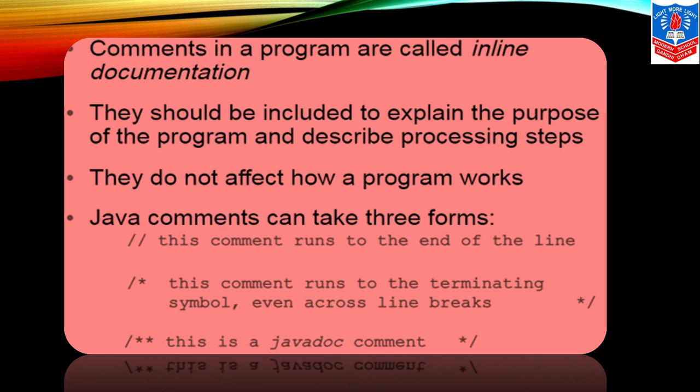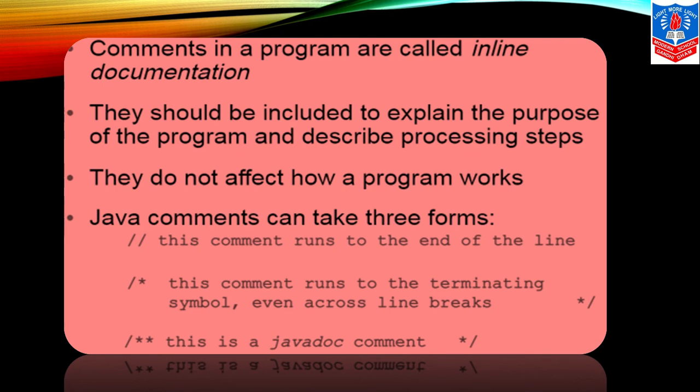Then we have a comment beginning with front slash and asterisk, ending with asterisk and front slash. That means it is multi-line, or this comment runs to the terminating symbol even across line breaks. Line break means it is a multi-line comment. Then last, we have front slash and 2 stars or asterisks. This is a Java doc comment. Got it? It starts with front slash and 2 stars, whereas it ends with a single star and front slash.